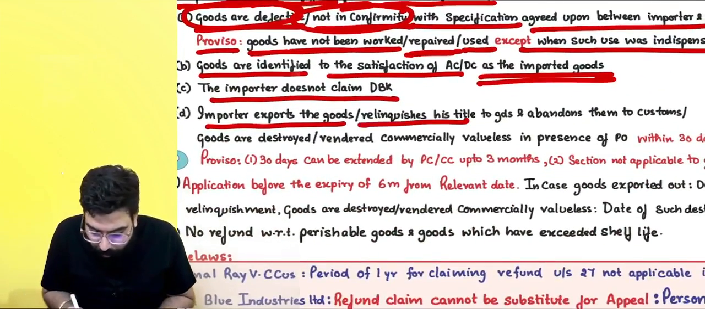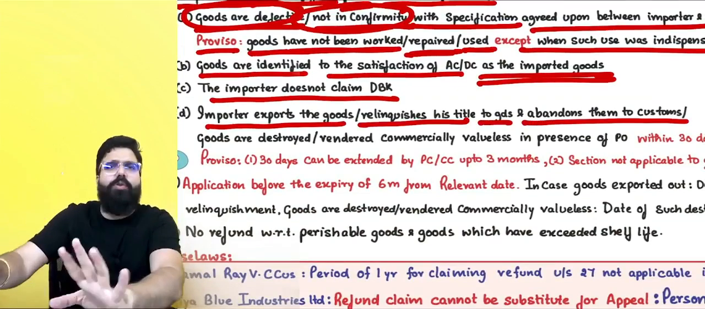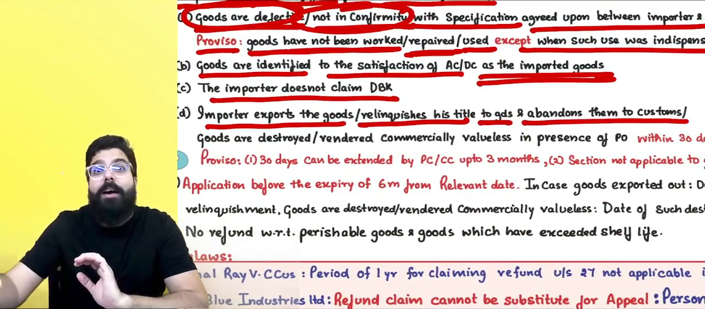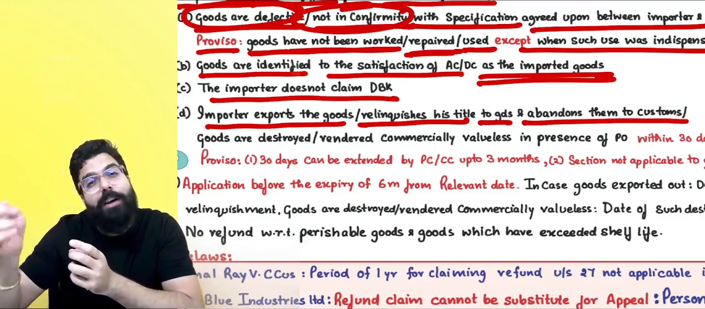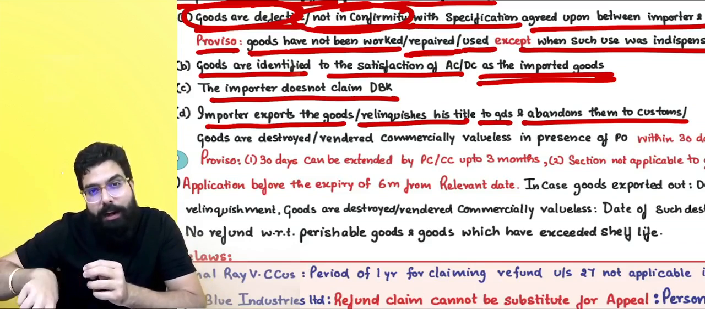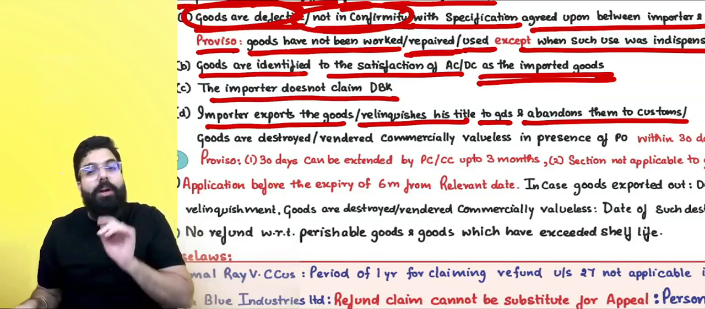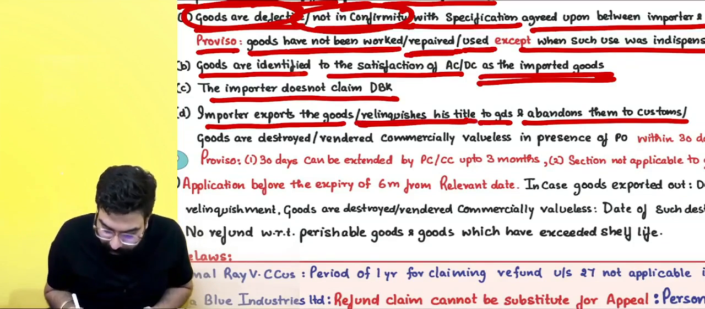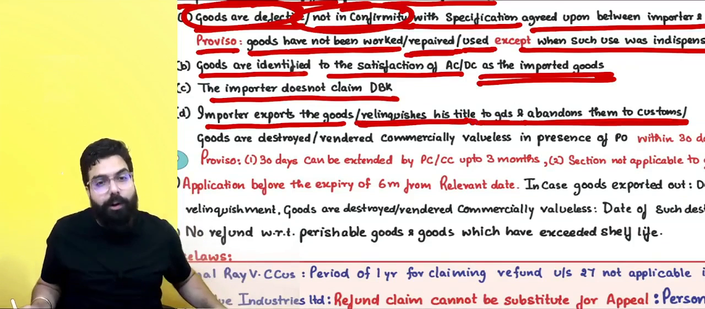Sir, or relinquishes his title to goods and abandons them to custom. Write a letter, give it to the custom, whatever duty you have paid. Under section number 23, when we had gone ahead and learned, you don't have to pay duty only. In this scenario, what we are learning is when you have already paid the duty, duty will be refunded to you. That is what is being told. Relinquish the title and abandon it to customs. Customs will go ahead and refund your duty.